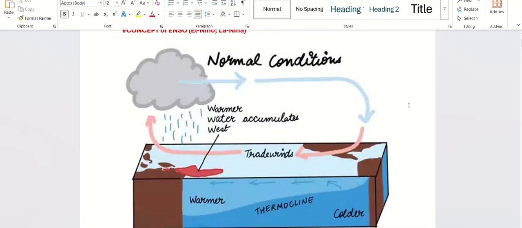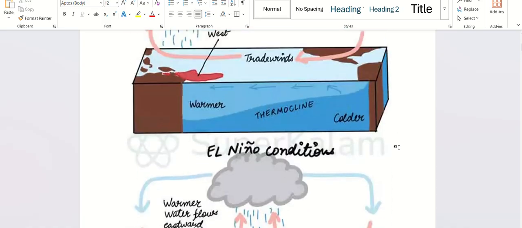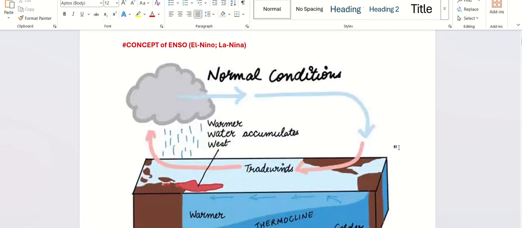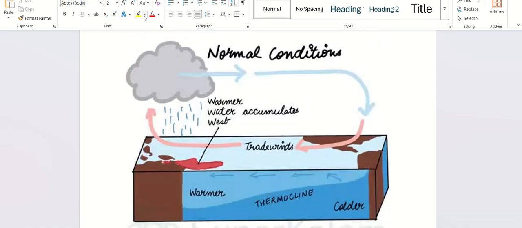In normal conditions, on the screen, this side on the right refers to the Americas, South America, and this is Australia and Southeast Asia, Indonesia and those areas.